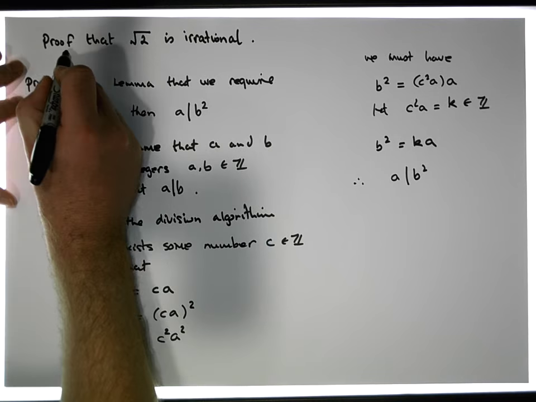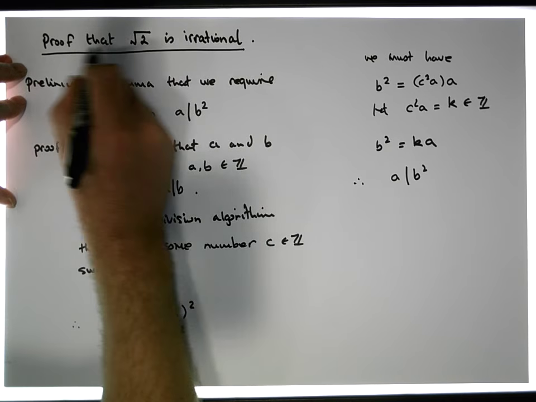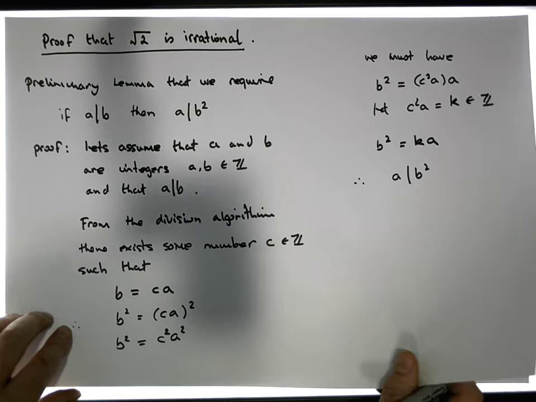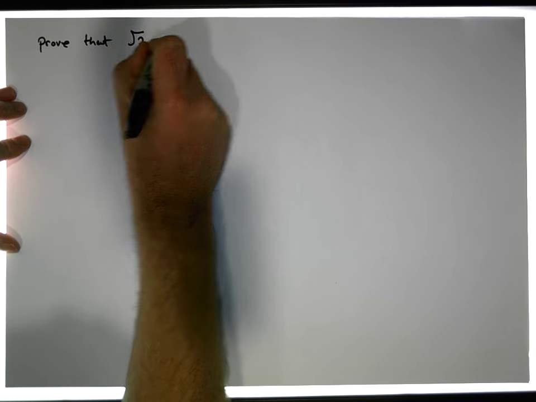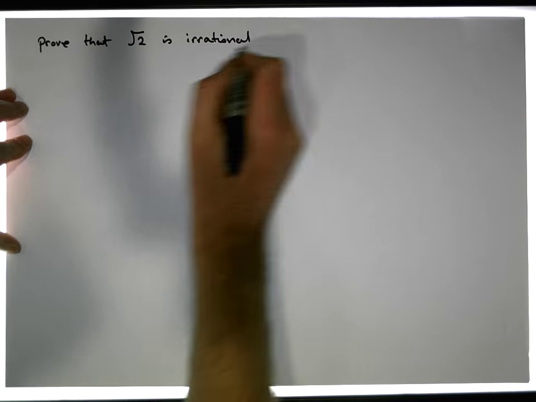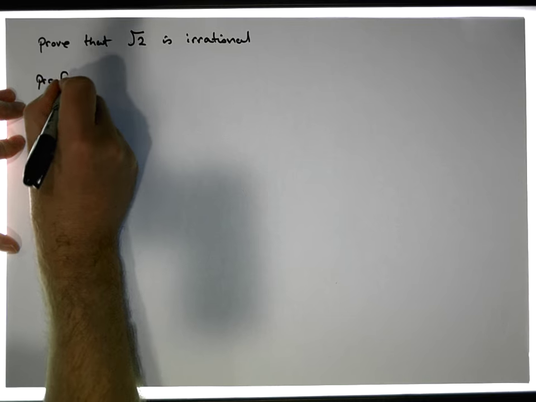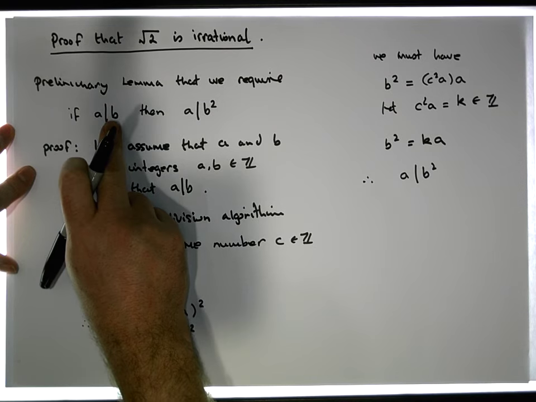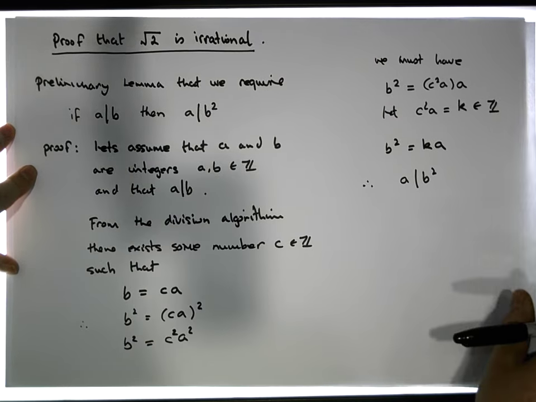So now we're ready to start the proof that the square root of 2 is in fact an irrational number. And the way we're going to do this is through contradiction. So we want to prove that the square root of 2 is irrational. The proof is pretty straightforward once we accept the previous observation that if a divides b, then that number must divide its square.